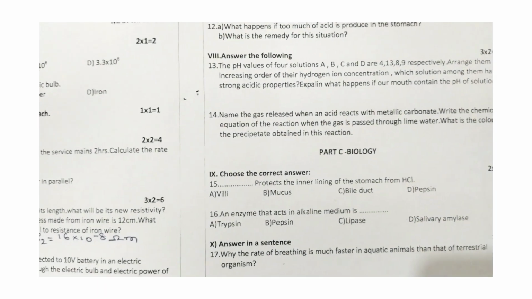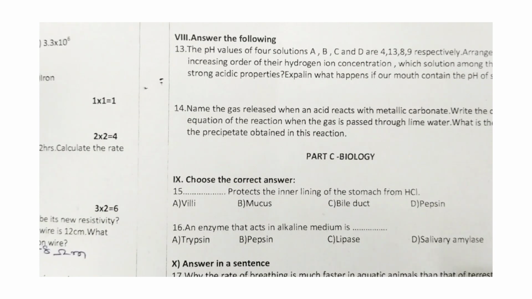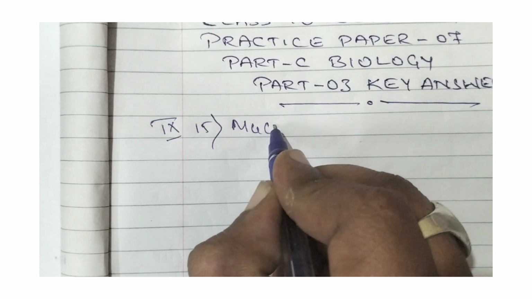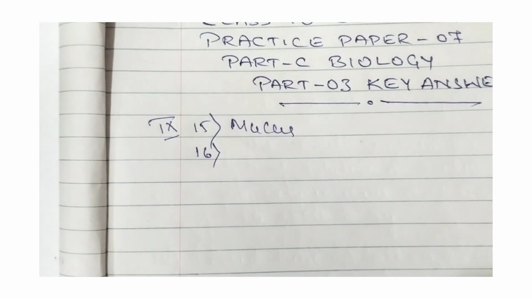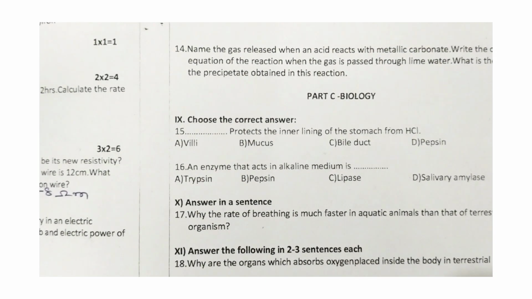So the 15th question is dash protects the inner lining of the stomach from HCl. Villi, mucus, bile duct, pepsin. So among these four, the right answer is mucus. So mucus will protect the inner lining of the stomach from HCl. It acts like a protective layer which protects the inner lining of the stomach. Then let us move for the next question.